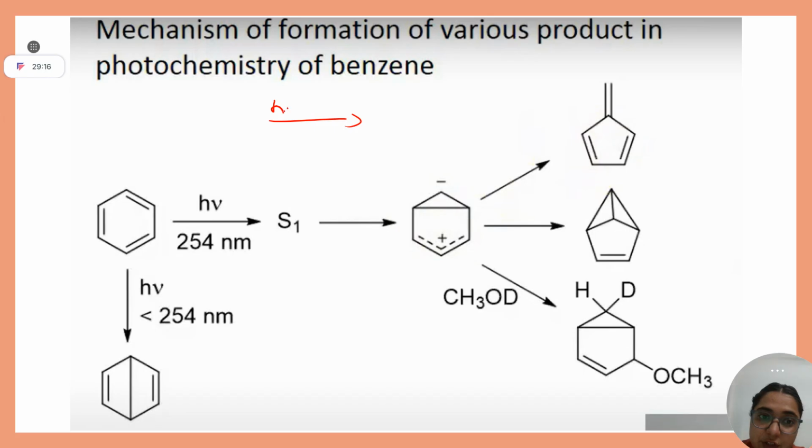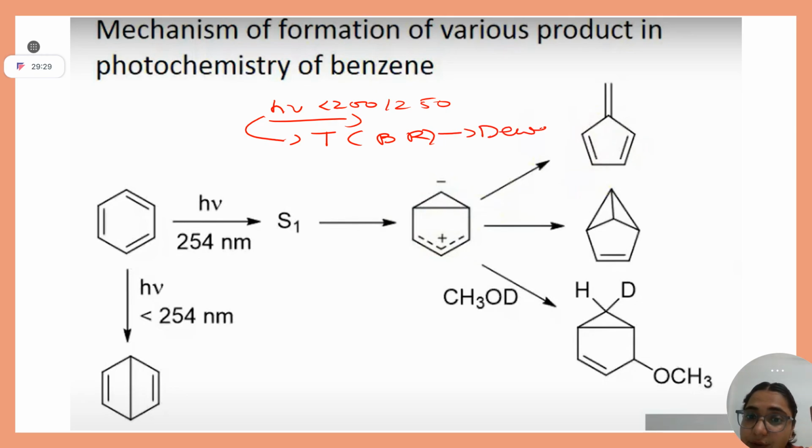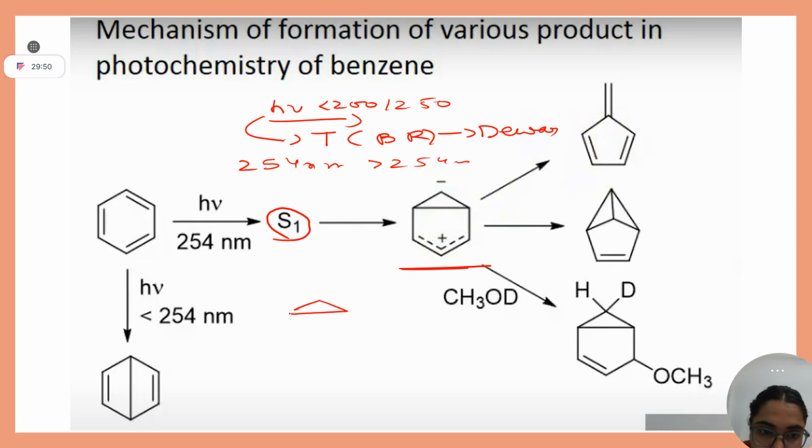If on the arrow it is written h nu less than 200 or 250, you should go through triplet, through the biradical pathway. Biradical pathway leads to Dewar benzene. Yes or no? Okay, ma'am. Pinky, clear now? Yes, ma'am. If 254 nanometer or greater than that, then you have to go through the S1 pathway. And you very well know that the S1 pathway leads to this zwitterionic intermediate, right? This is nothing but this negative.